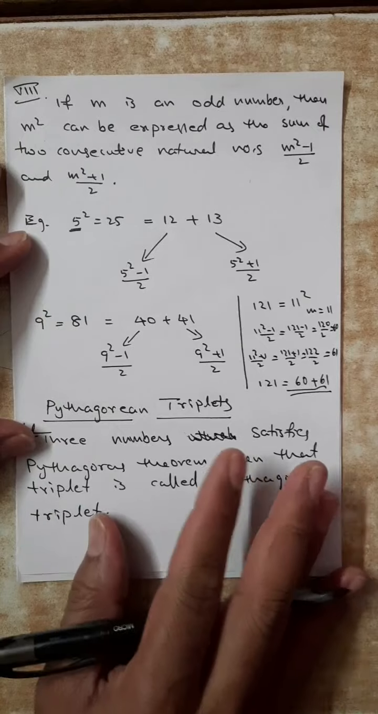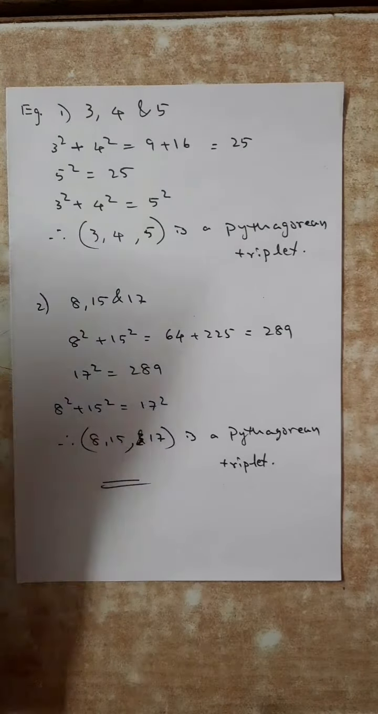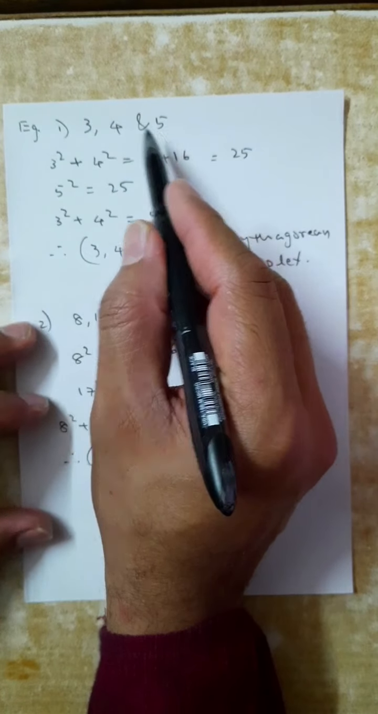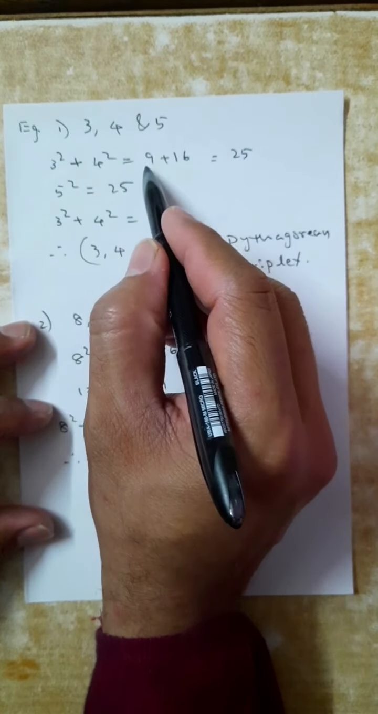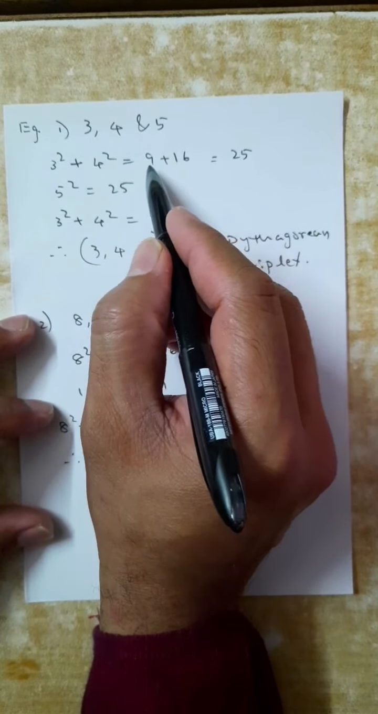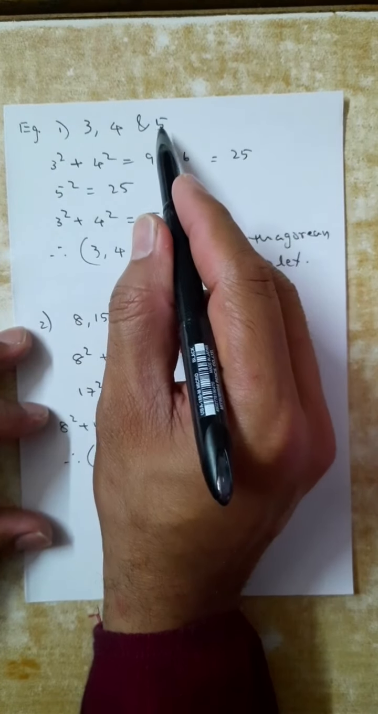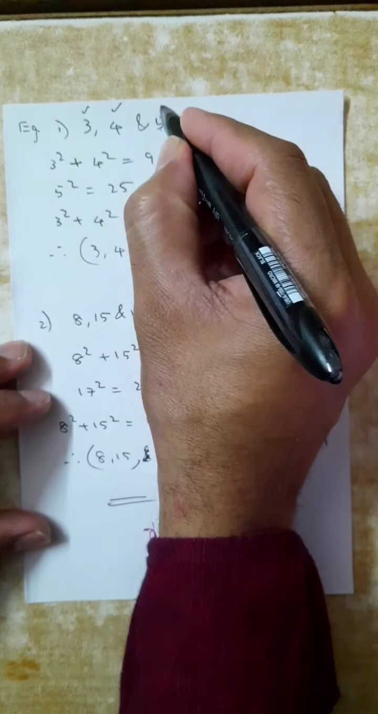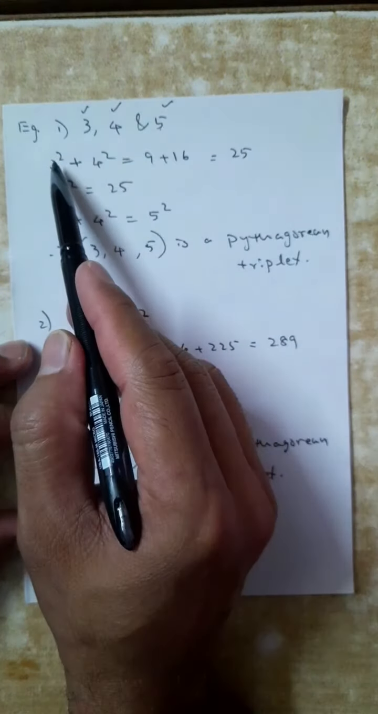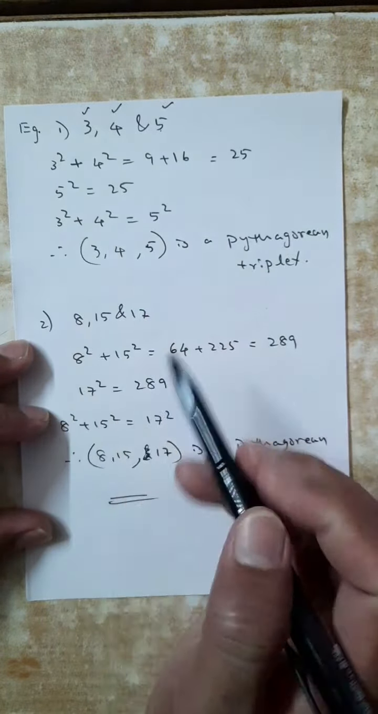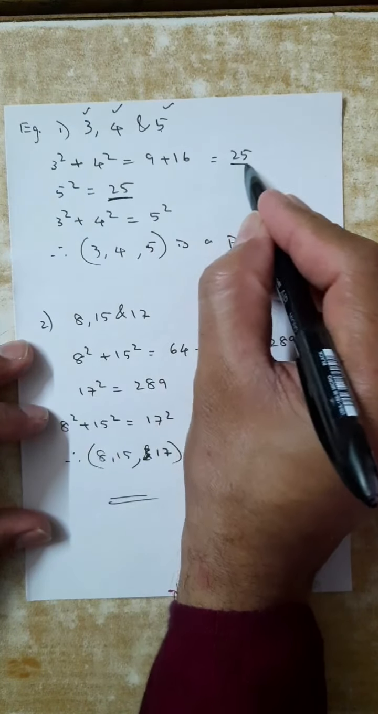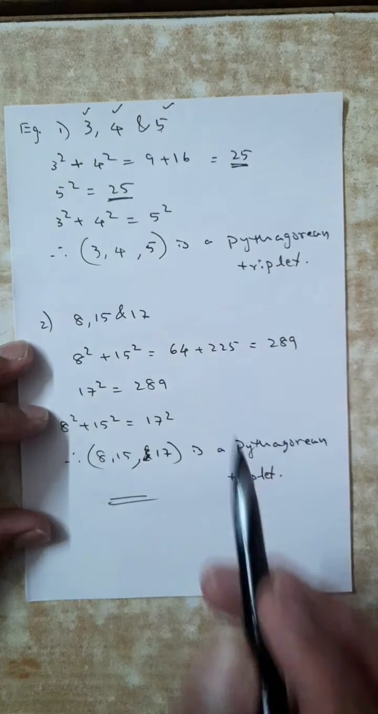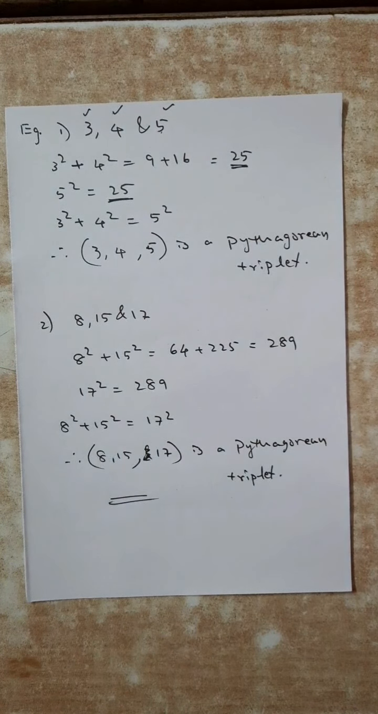Example is 3, 4, 5. 3 square plus 4 square equal to what? 3 square is 9, 4 square is 16, 9 plus 16 is 25. 5 square is 25. So 3 square plus 4 square and 5 square are going to be same. So we can say 3, 4, 5 is a Pythagorean triplet. Pythagorean theorem satisfied.